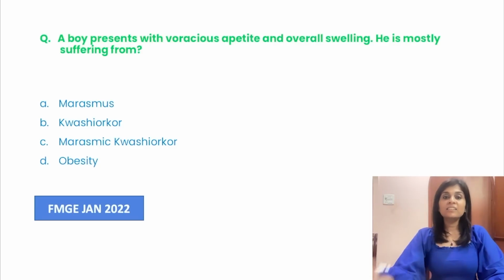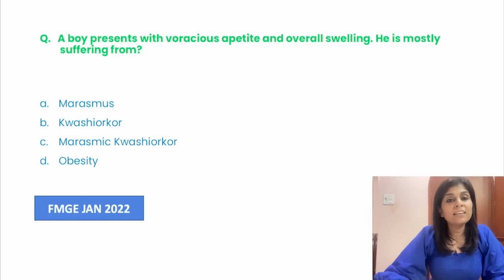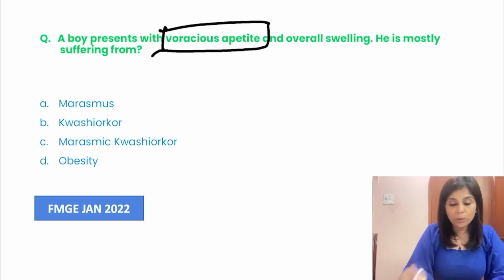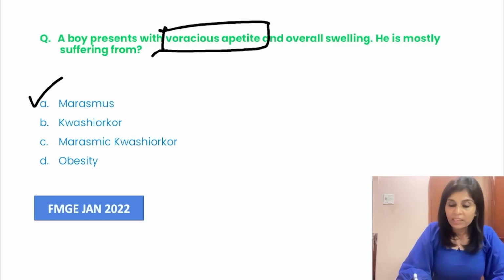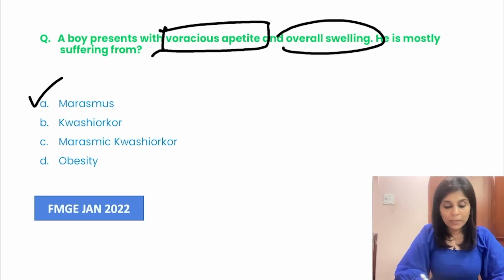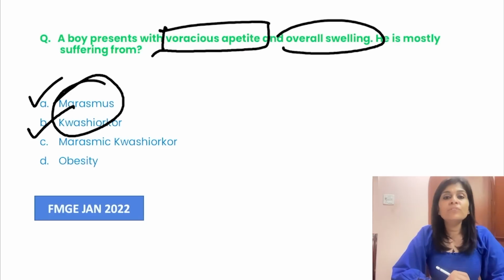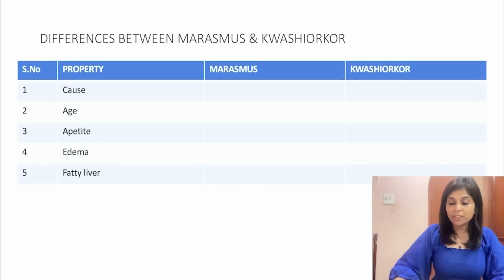So the question here is, a boy presents with voracious appetite and overall swelling, he is most likely to suffer from. The moment anybody sees voracious appetite, they would end up choosing marasmus. That is why you should complete the statement. There is also swelling. We know swelling is a feature of kwashiorkor. So you see a mix-up of both the features of marasmus and kwashiorkor. So what is the right answer? The right answer is marasmic kwashiorkor.